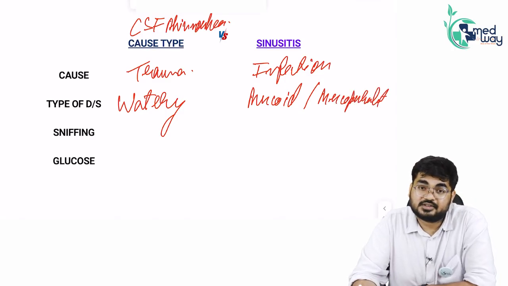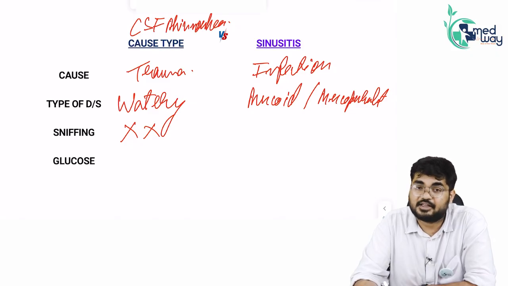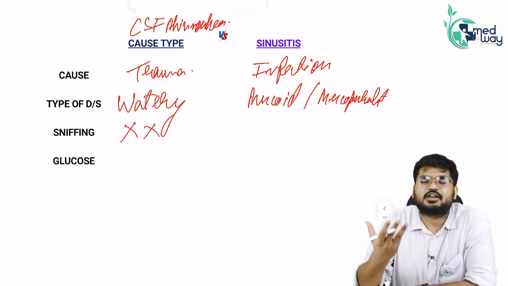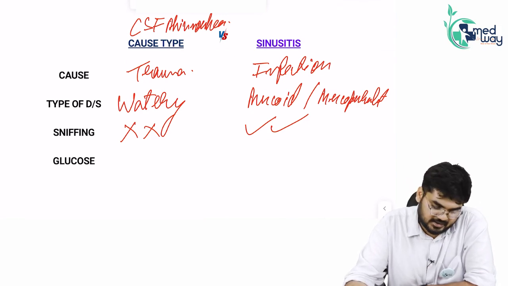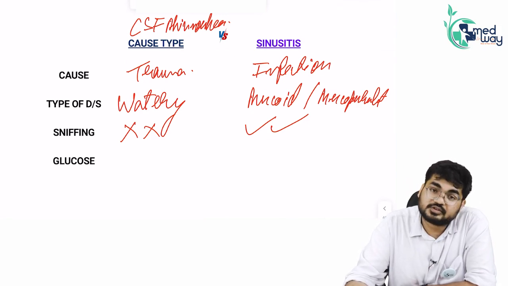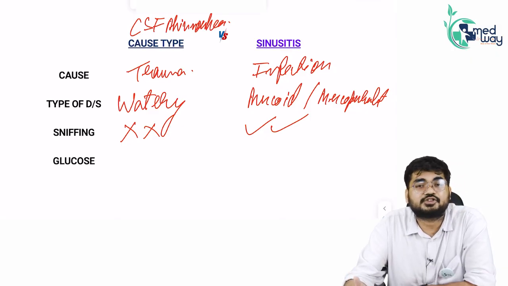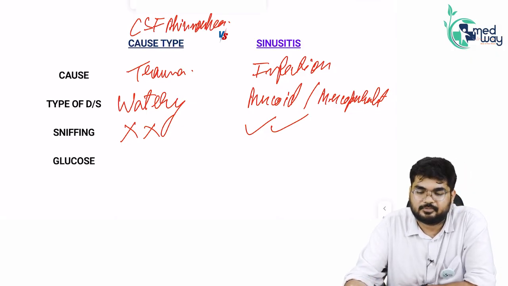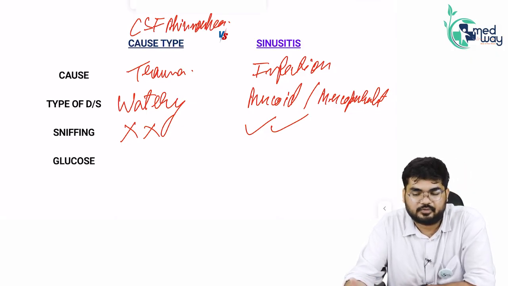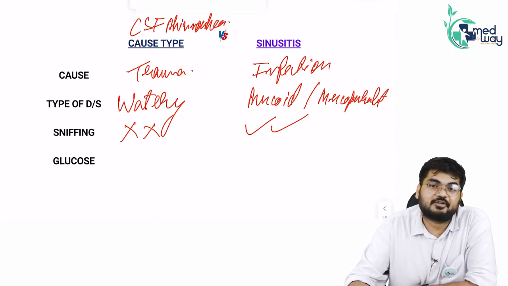Then, sir, on sniffing, will it sniff back CSF rhinorrhea? No, absolutely no, sir. It won't sniff back. But in sinusitis, you must have felt whenever you sniff it back, it gets sniffed back. And lastly, glucose. Glucose is present in CSF rhinorrhea. Why? Because CSF has a concentration close to plasma. So, glucose is present in that discharge, which is coming along with the trauma of the cribriform plate.